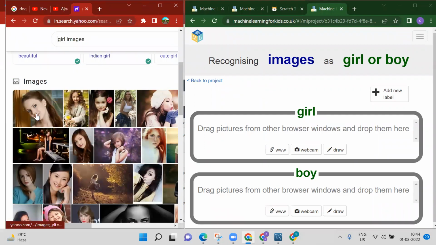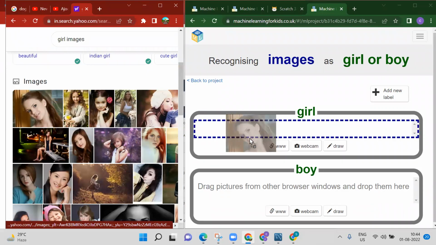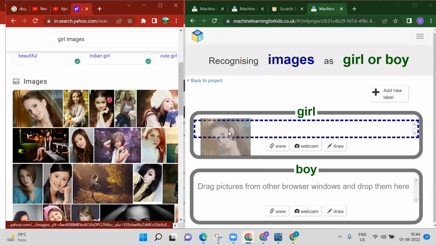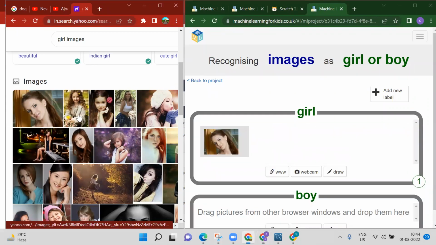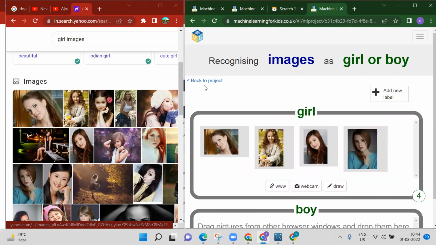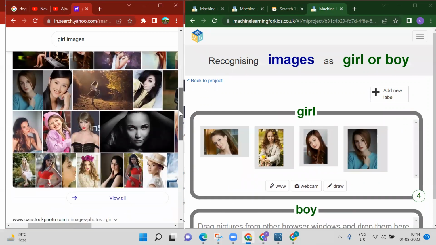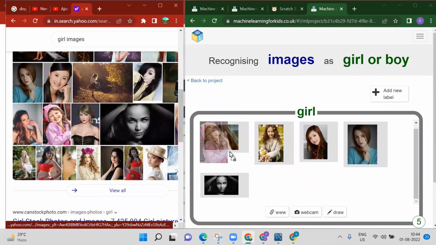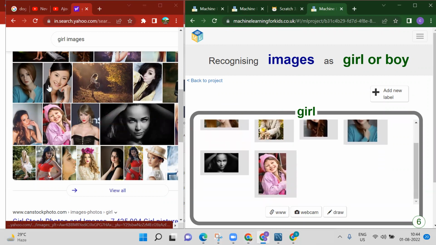So see, we have lots of image. So we need to just drag and drop like this. So this is my first image. This one is your second image. This one is the third. Suppose I want to add this one also fourth. So you need to add at least 6 to 7 images here. This one is the fifth, sixth. I want to add this one, 7.